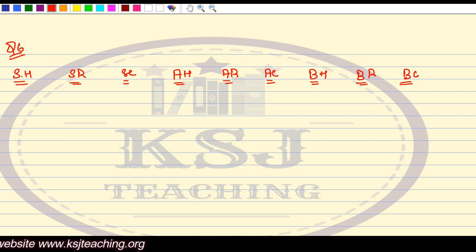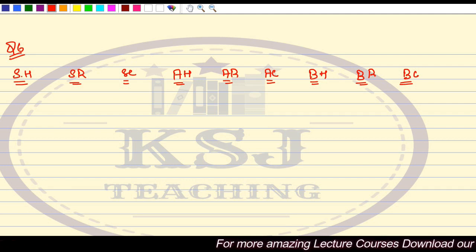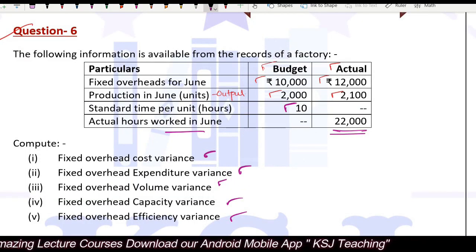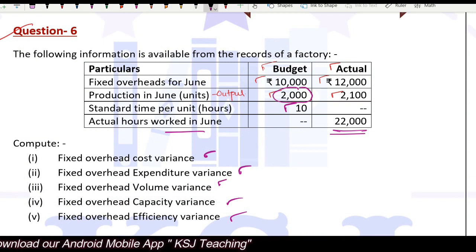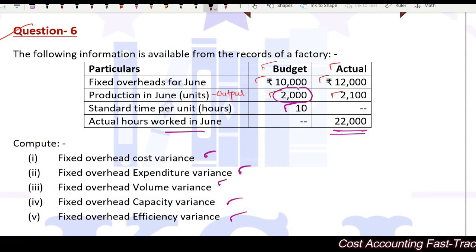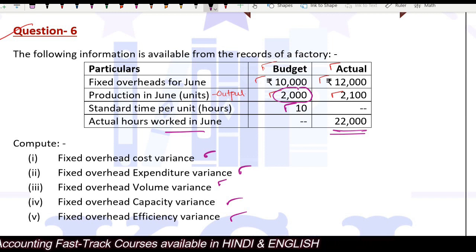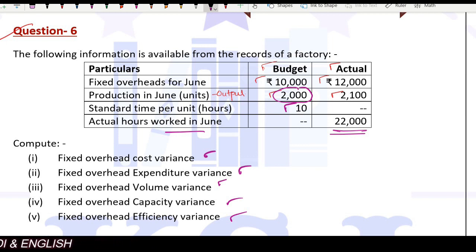The first thing, I told you in the last lecture, is to always try to start with the budgeted part. That is the standards for the standard output. Now, what is the standard output here? The standard output is 2000 units. Can you tell me the budgeted hours? Budgeted hours means the total standard hours for standard output. The question says, in making 1 unit, the standard hours is 10 hours. So if you want to manufacture 2000, that is my standard output, how many total hours? 2000 multiplied by 10.